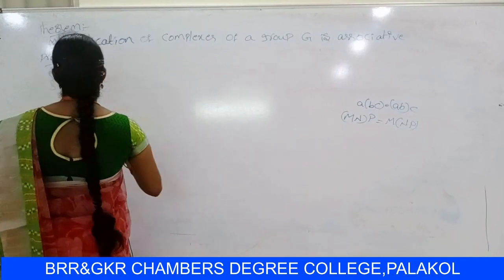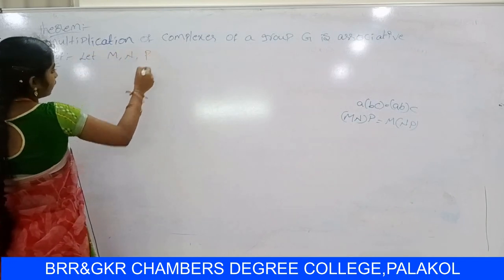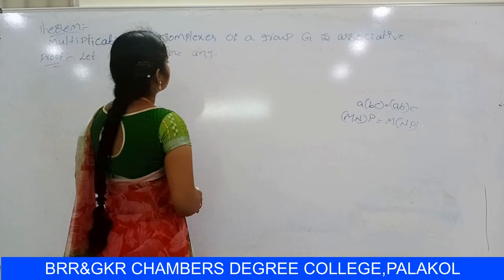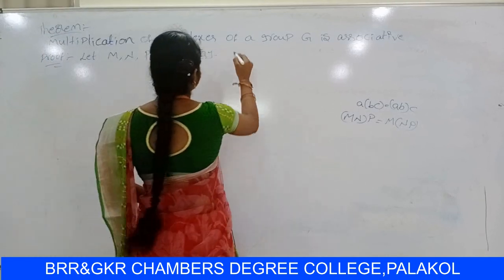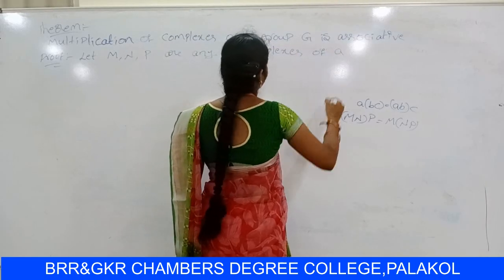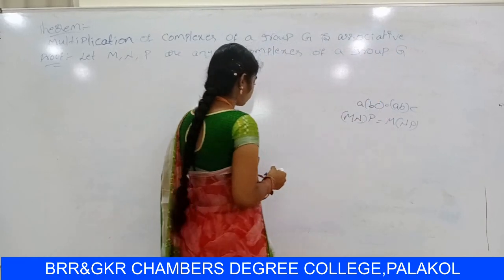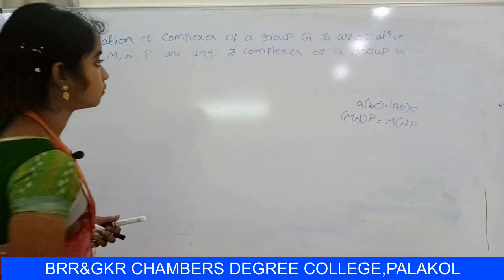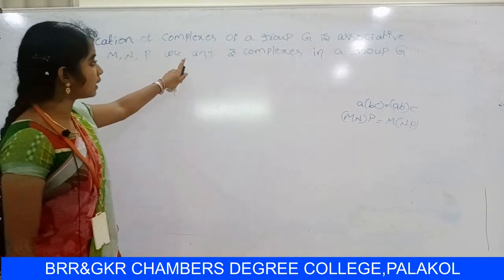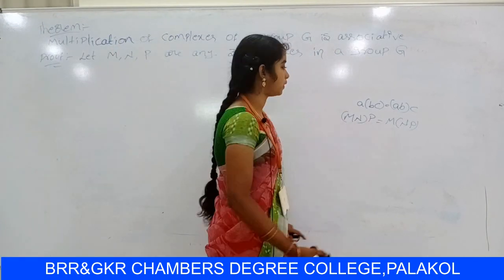Proof. Let M, N, P be any three complexes in a group Z. So we have to prove that (MN)P = M(NP).